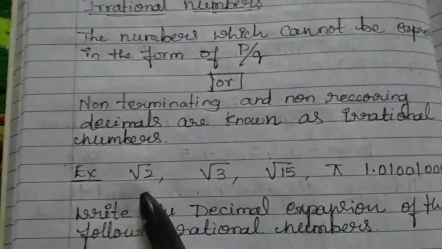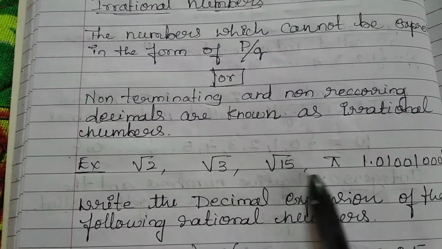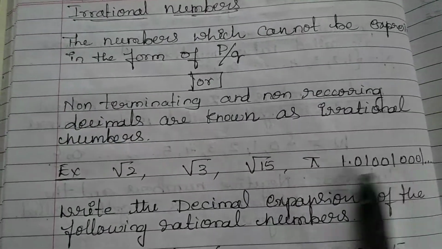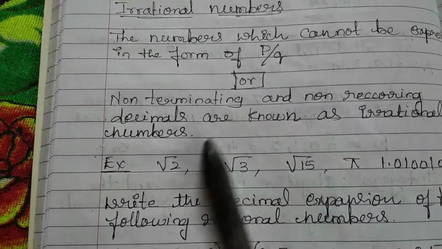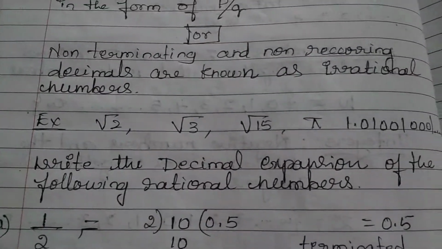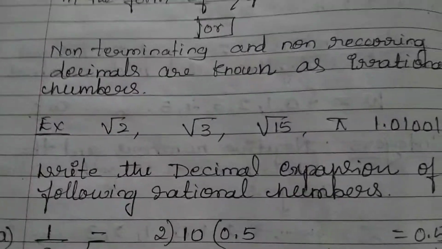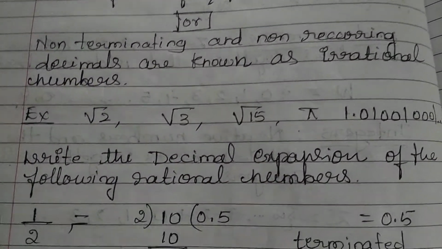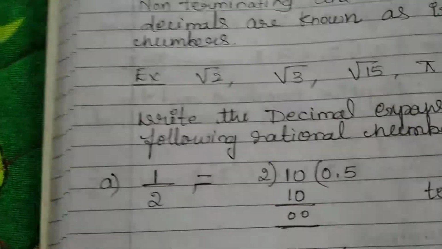Examples: root 2, root 3, root 15, pi, 1.01001001, like that. So this is called an irrational number. Further, we'll go into how it is an irrational number. We'll see that. Write the decimal expansion of the following numbers. Now, all of you know what a decimal expansion is.